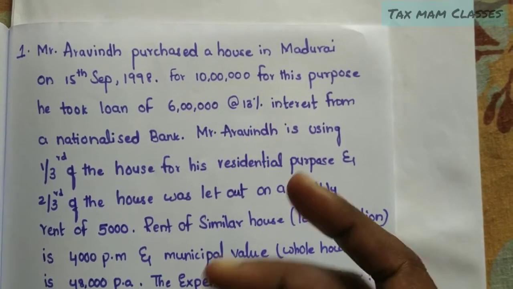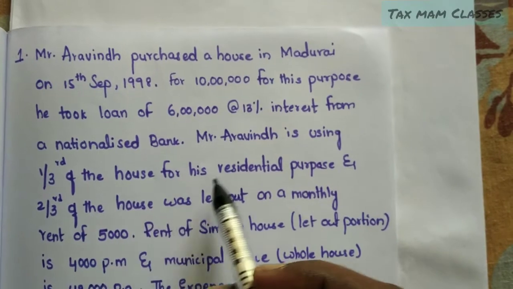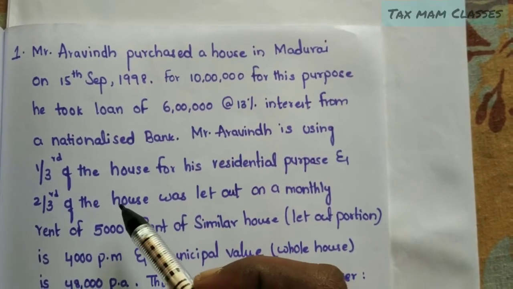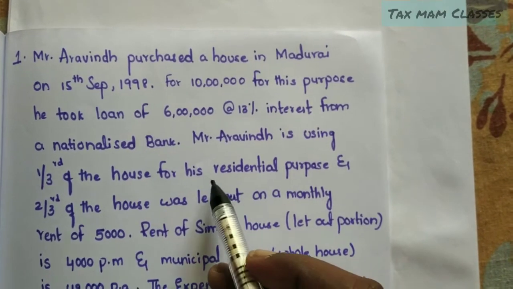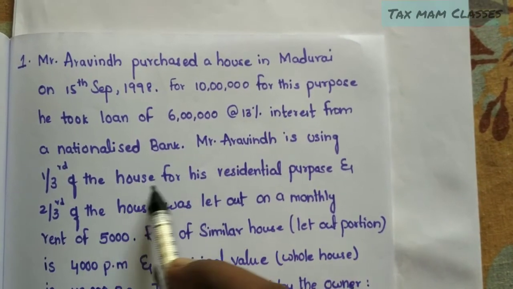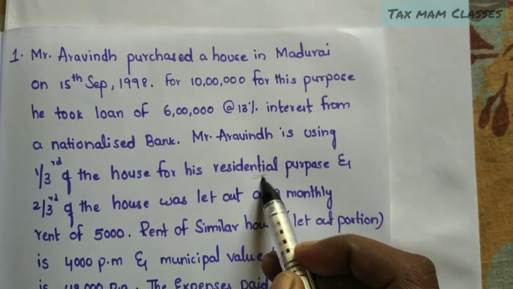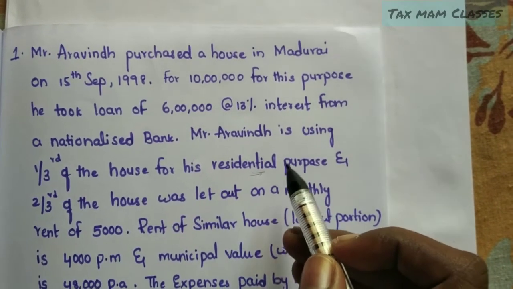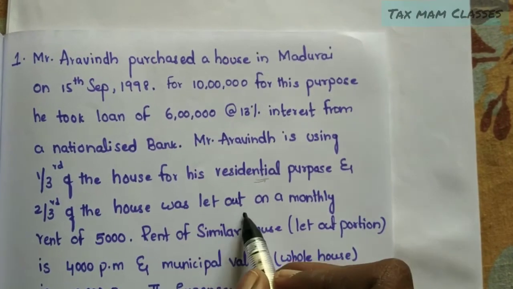So we have to prepare 2 statements. One is the income of the residential property, and the second is the income of the let out property. For the residential property, the gross annual value will be nil. In the same way, the net annual value will also be nil for the residential property. And coming to the 2/3, what will be the GAV?